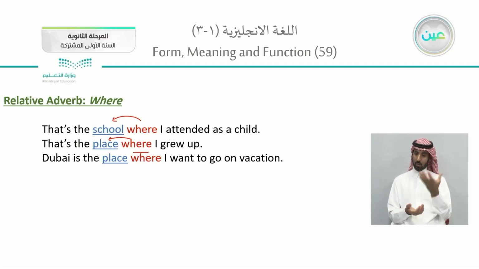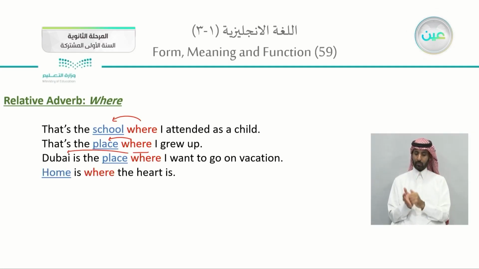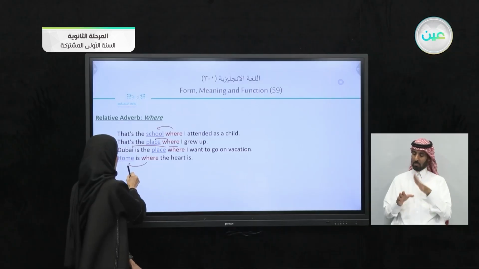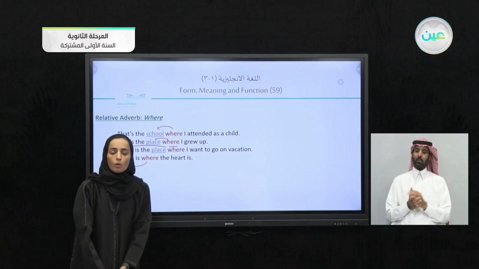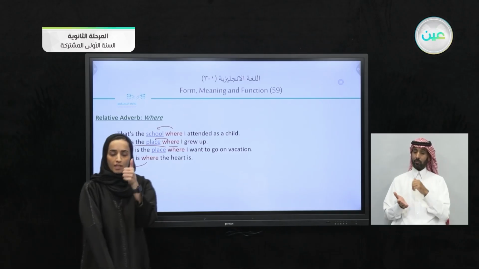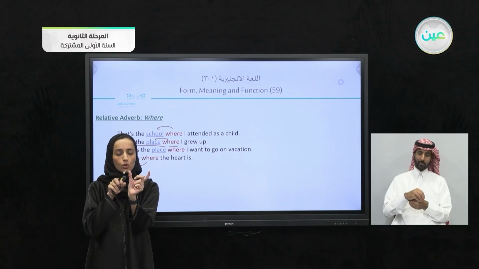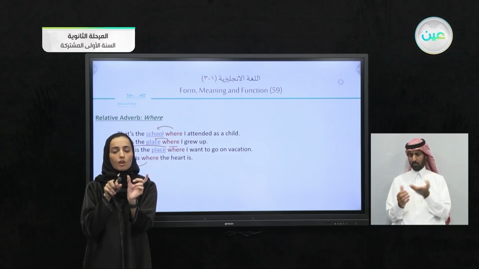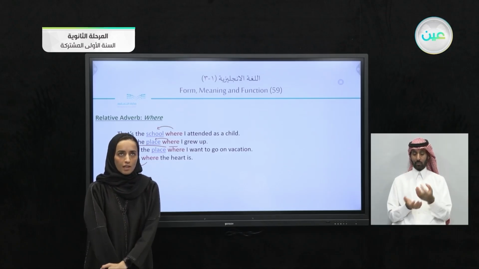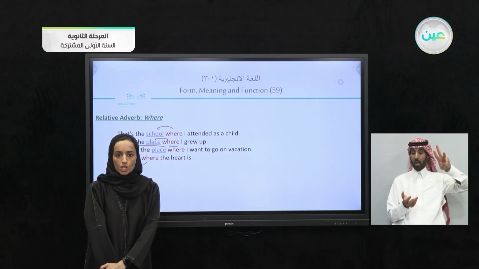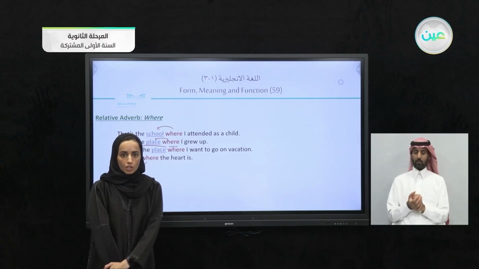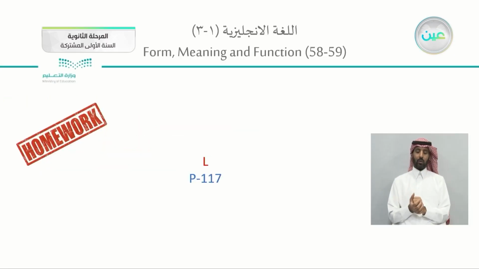I want to go on vacation, place, and we're speaking about Dubai. Home is where the heart is. So here, where refers to the home. So whenever we have a noun, you can refer to this noun using who, which, and you can use that. Or if it is a place, you can use a relative adverb, which is where.